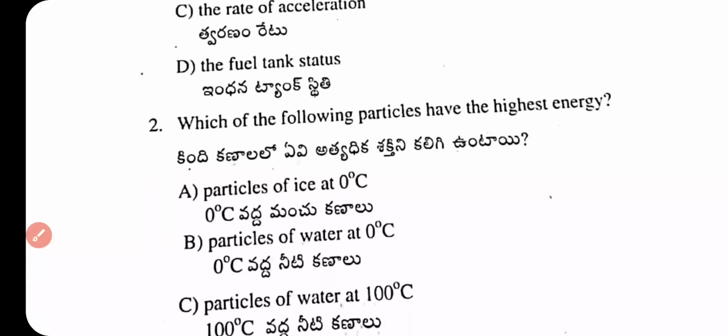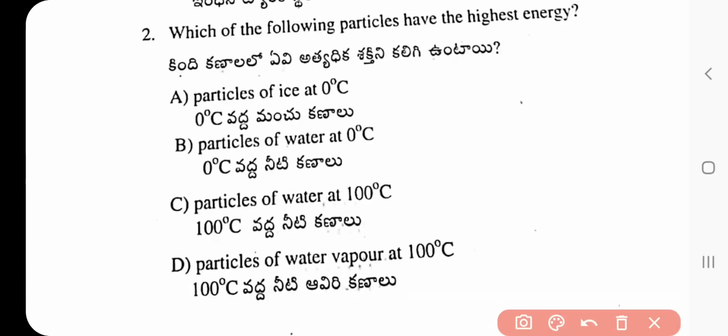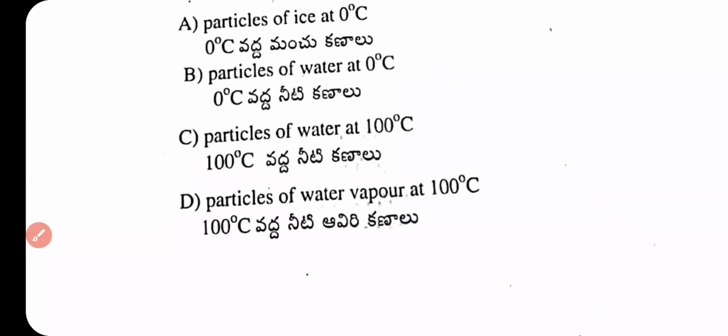Question number 2. Which of the following particles has the highest energy? Particle of ice at 0 degrees Celsius, particle of water at 0 degrees Celsius, particle of water at 100 degrees Celsius, particle of water vapor at 100 degrees Celsius. What is the answer? Particle of water vapor at 100 degrees Celsius is the correct answer of question number 2.